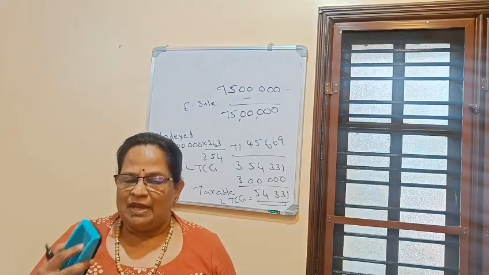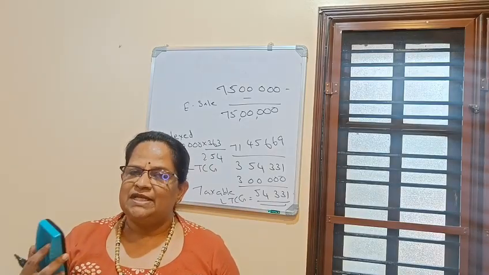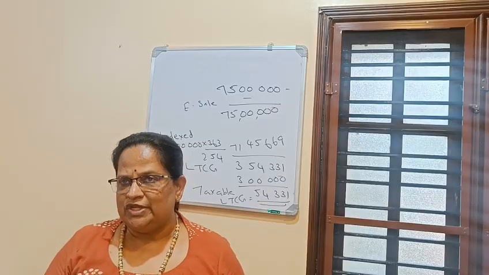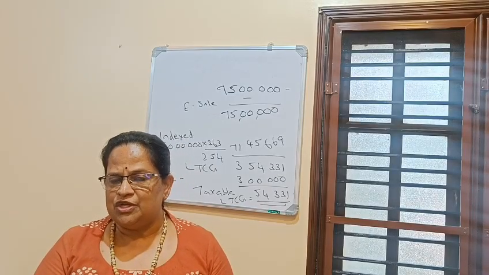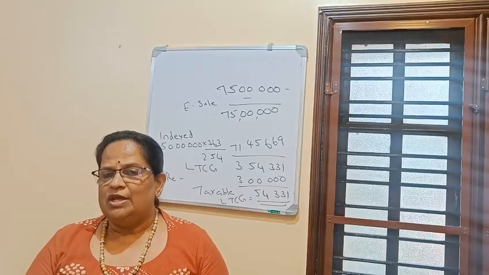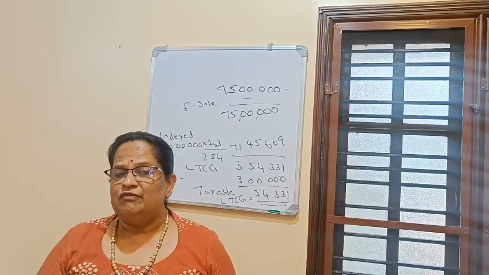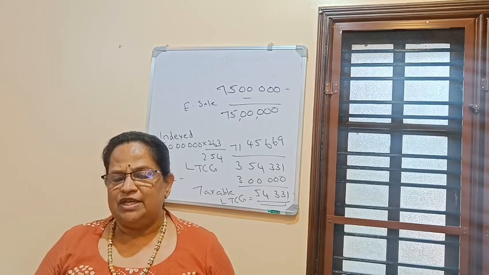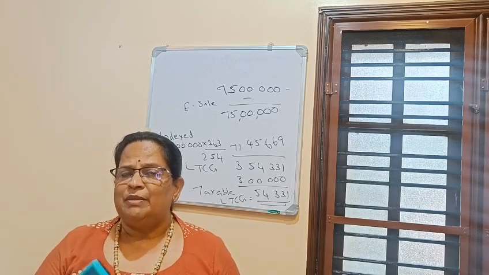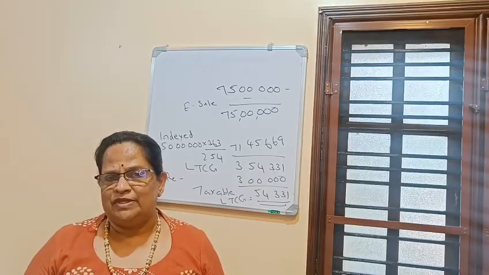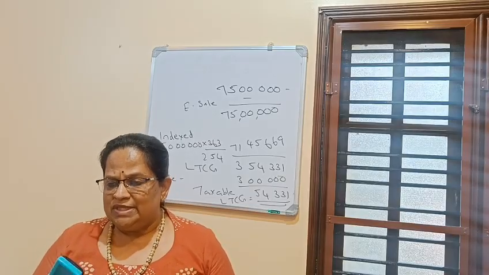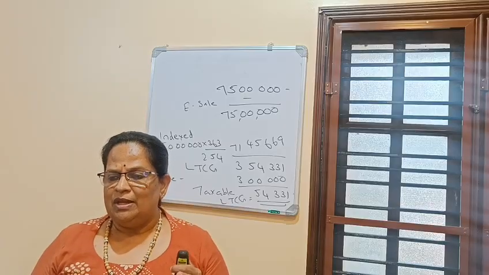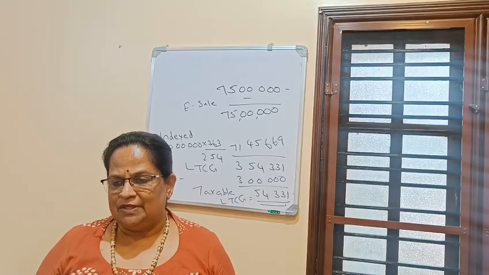If the capital gain is invested in certain securities issued after 2018, National Highways Authority of India, Rural Electrification Corporation, Power Finance Corporation, these three securities they can invest in within 6 months. So these are the conditions. It's very important. Many assessees will make use of this investment, because investing in the stock market is risky. This exemption can be for an individual, firm, company, or any other person.